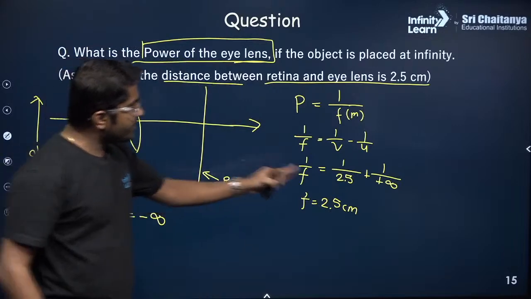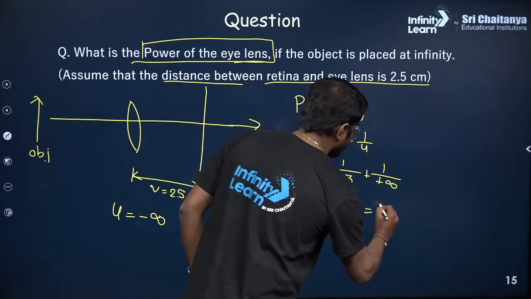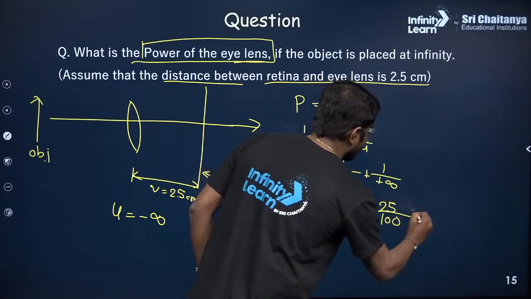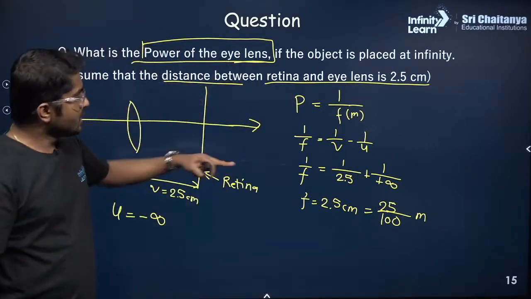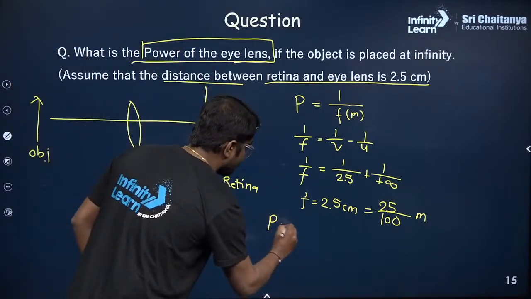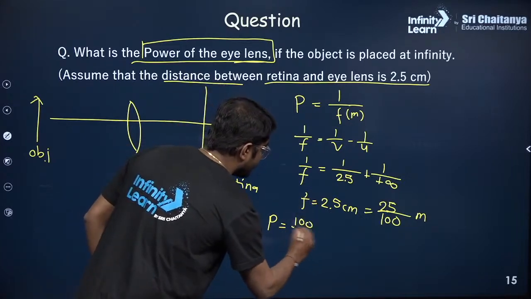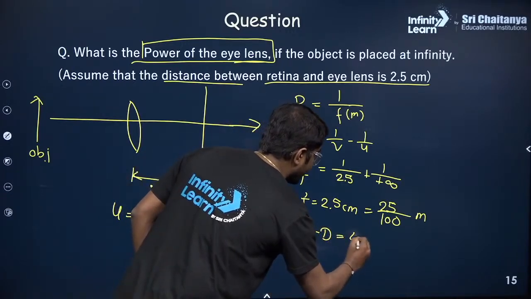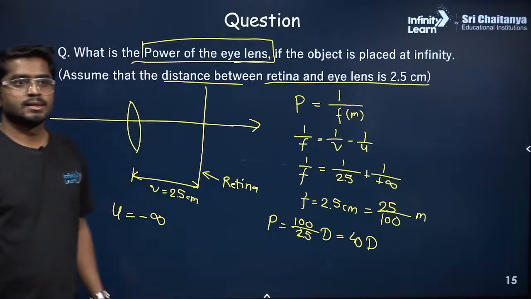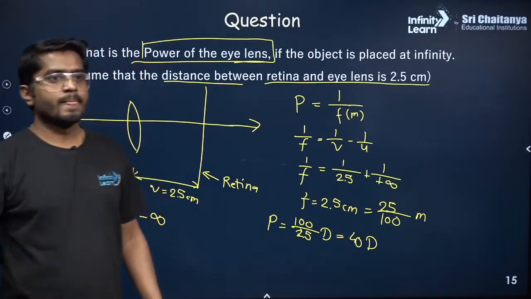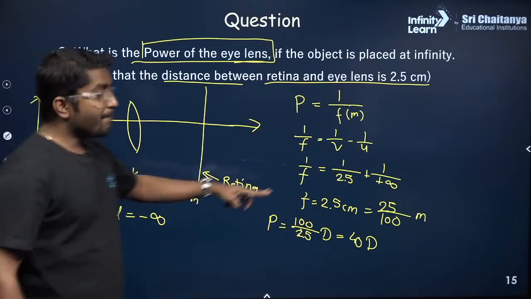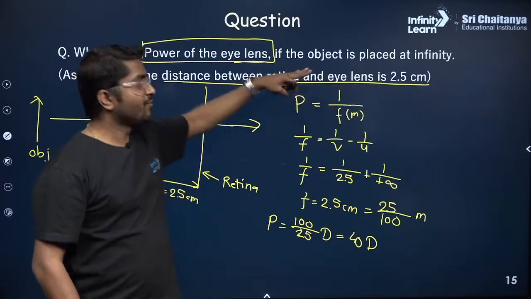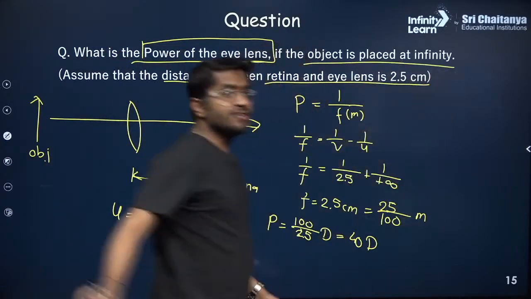centimeters. Correct? We need to convert that into meters. So that is nothing but 2.5 divided by 100, these many meters, correct? So what is the power of the lens? Power is 1 divided by f, that is 100 divided by 2.5, these many diopters. This will come out to be 40 diopters. Okay, nice, all of you. Great. So this is the power of the lens if the image is formed on the retina and when the object is placed at infinity.